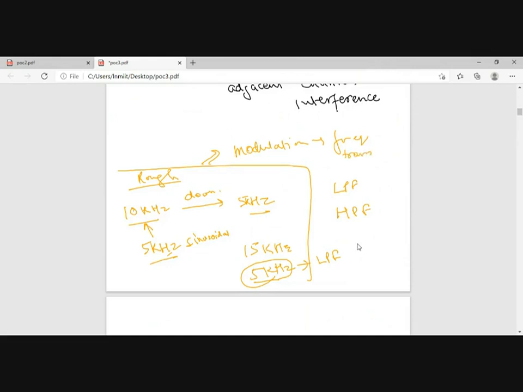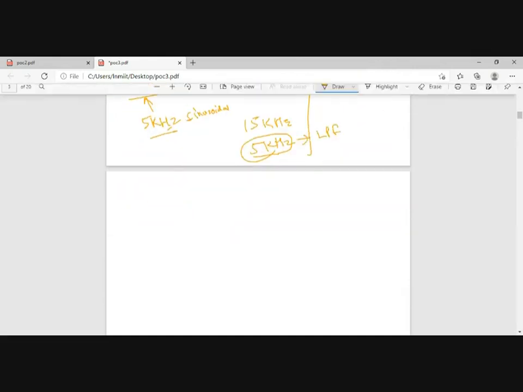For me, it is frequency translation because I have to translate my signal to a higher bandwidth or higher frequency.